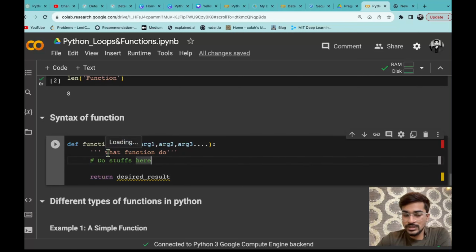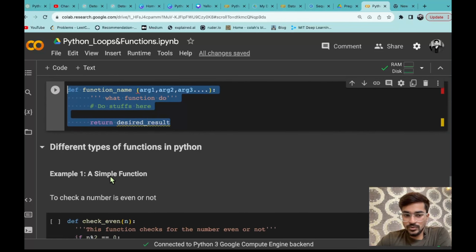Let's say the function that you are making is squaring the number. So आप यहाँ पे direct लिख सकते हो what your function do. So you can directly write here that this function squares the number, so that anyone who is looking at your function, he can easily understand that what actually you are doing here. And then last में whatever the result you have, आपको उसे बस return कर देना है. So this is the simple syntax of defining a function.